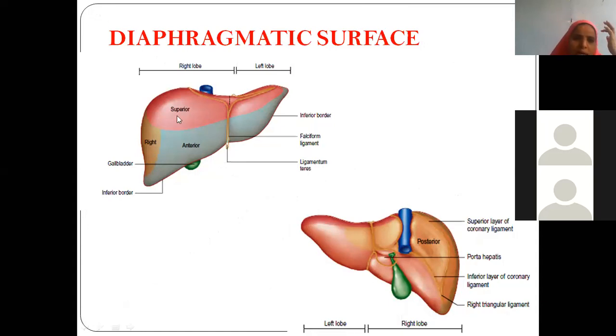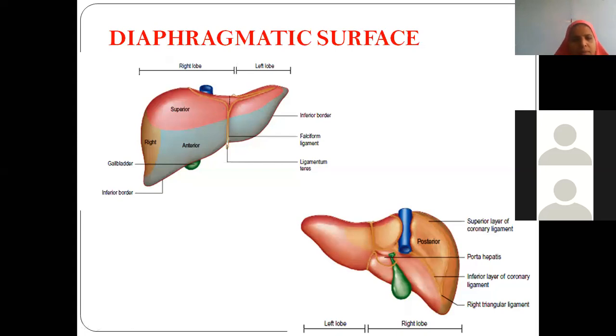This is all covered by the diaphragm, because the diaphragm is like a dome which covers the liver from all directions. And of course I told you the falciform ligament continues as coronary. You see, this is the coronary, which is going like this and covering the liver, continuing its journey like this. So this surface is the diaphragmatic surface.